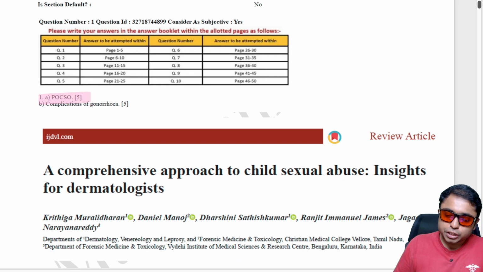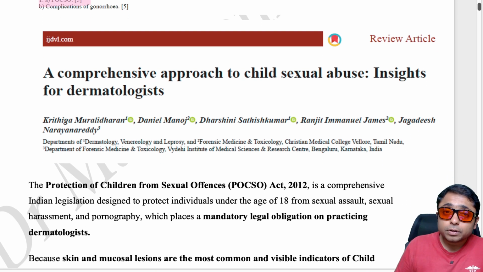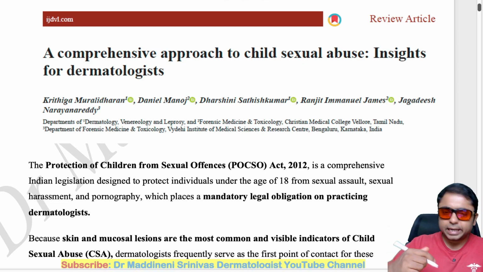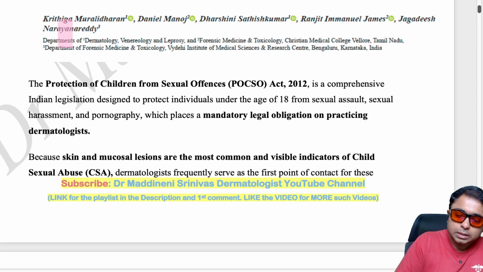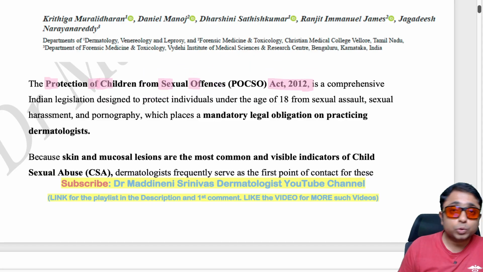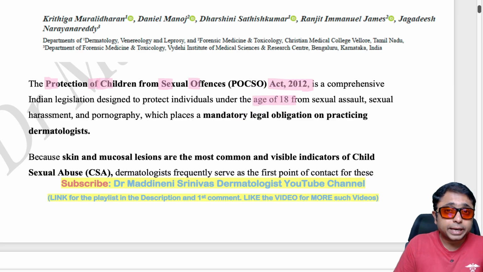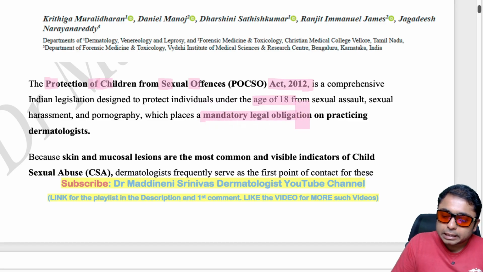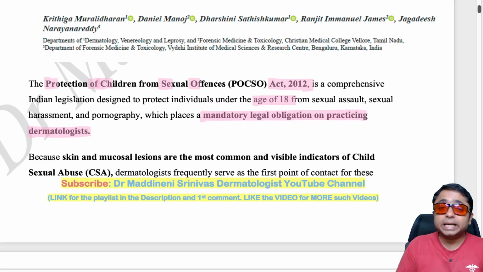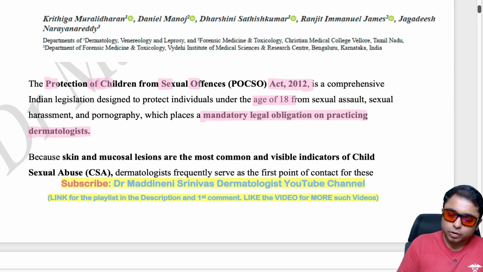So let us begin the discussion, and I have taken the maximum content from this article. I will leave the link in the description. So what is POCSO? It is the Protection of Children from Sexual Offences Act 2012. Here the child is under 18 and it is gender neutral, so it can be male or female. There are certain mandatory legal obligations which the treating dermatologist should follow. All those important points you are going to see in this video, very important not only from an exam point of view but also from a practical point of view.